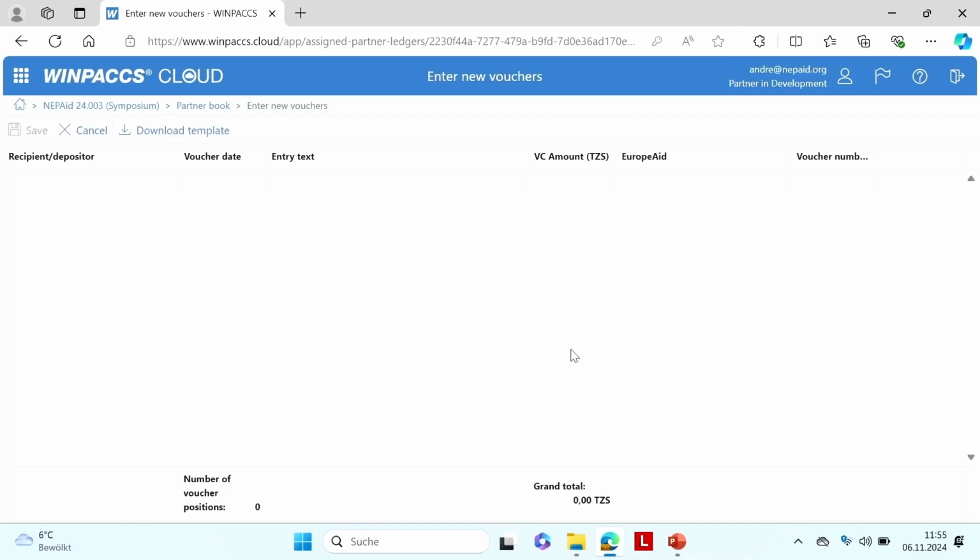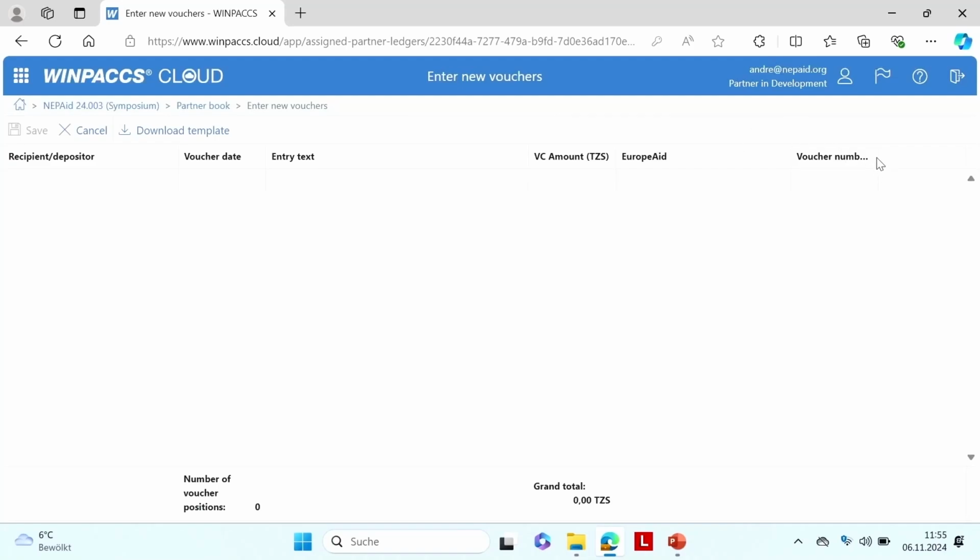We have the fields for now that are there to enter vouchers, and this is the name of the recipient, depositor. There is a voucher date that we can enter, an entry text, the amount in the currency I just selected when I started entering, the budget line for the donor. If there are more budget lines in this project, I could select more budget lines here.